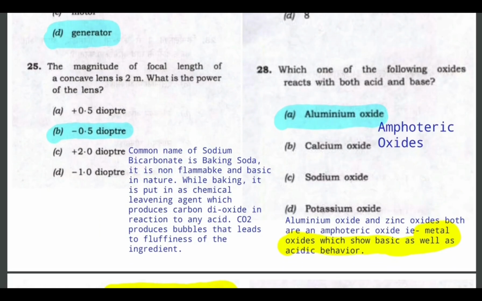And then this question, here the concept of amphoteric oxide is used: which one of the following oxides reacts with both acid and base? So the correct answer would be aluminum oxide. Aluminum oxide and zinc oxide both are amphoteric oxides, which means they show both basic as well as acidic character.